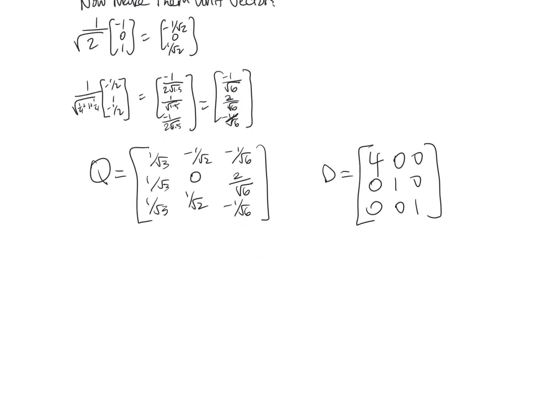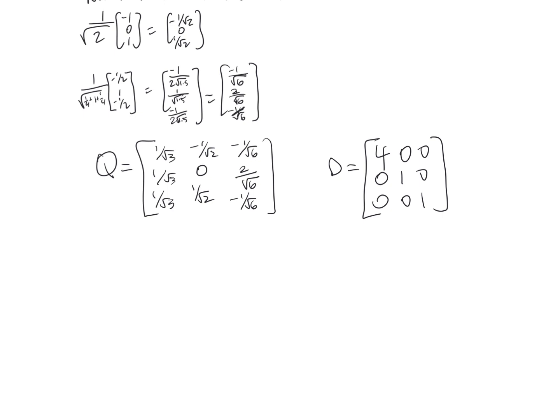Okay, there's one more little thing, and this is based on all of this. There's another way to write the spectral theorem, and this is called the spectral decomposition. It's basically the same thing, just a slightly different notation.